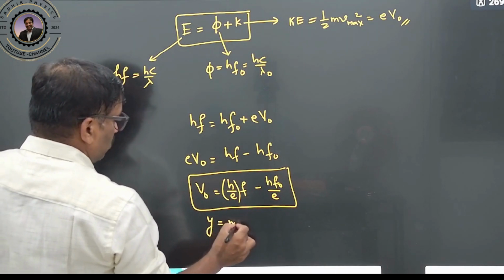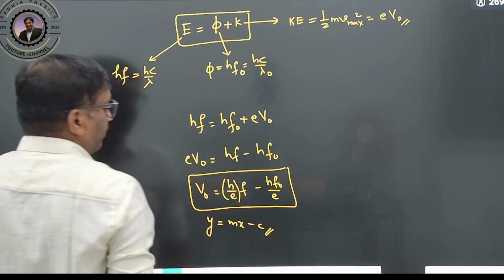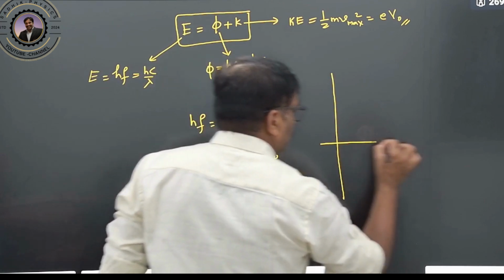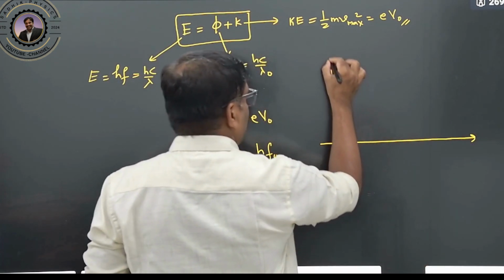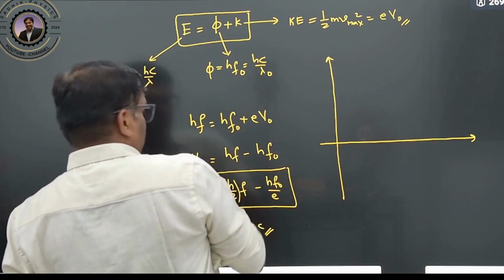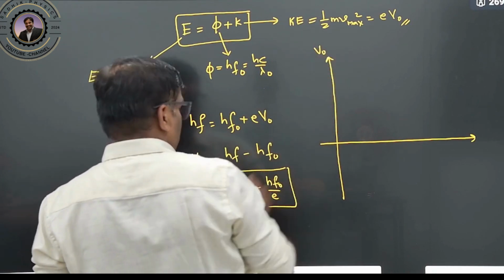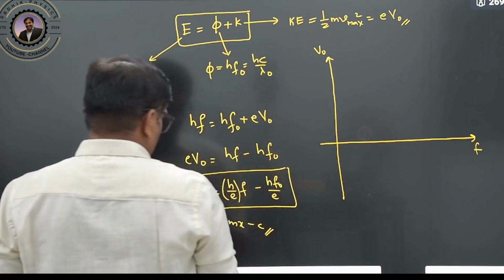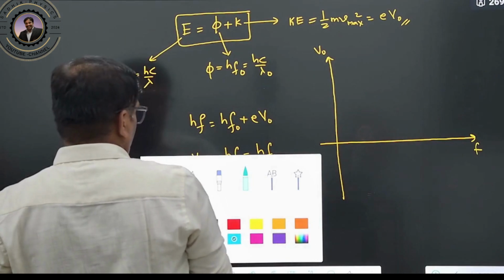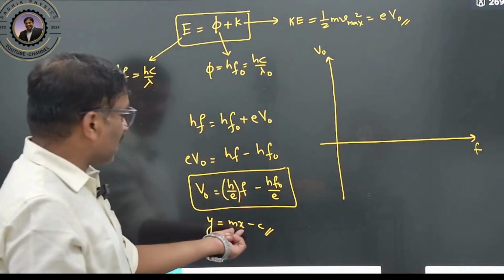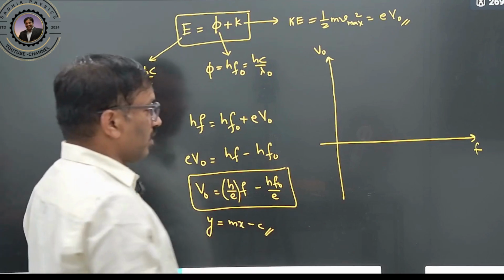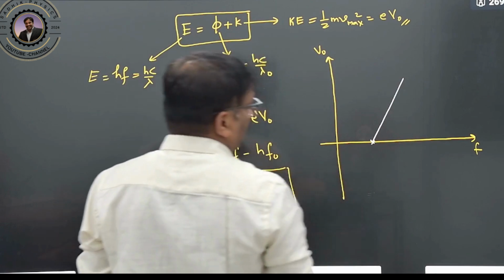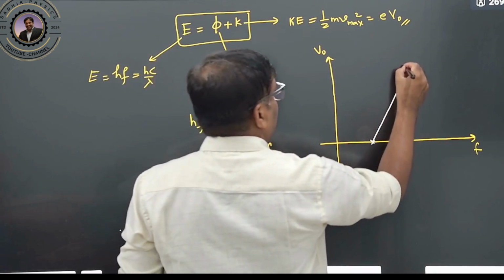y equals mx minus c. So you plot the graph based on this. Very important, this was your experimental observation, I mean confirmation. This is V naught and this side x is nothing but the frequency. What he observed is a straight line, but with a negative intercept. So the graph will be like this. Clear? This is for material A.